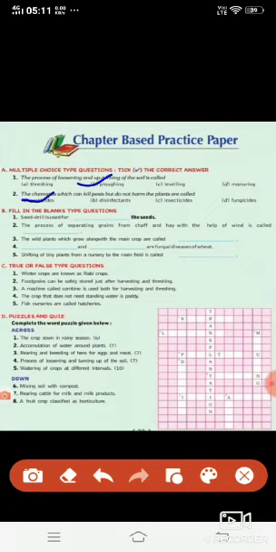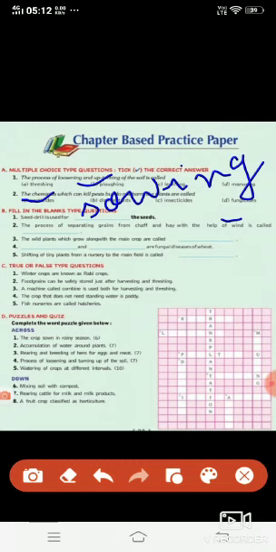Fill in the blanks. Seed drill is used for sowing the seeds. Here, sowing. Next, the process of separating grains from chaff with the help of wind is called winnowing.